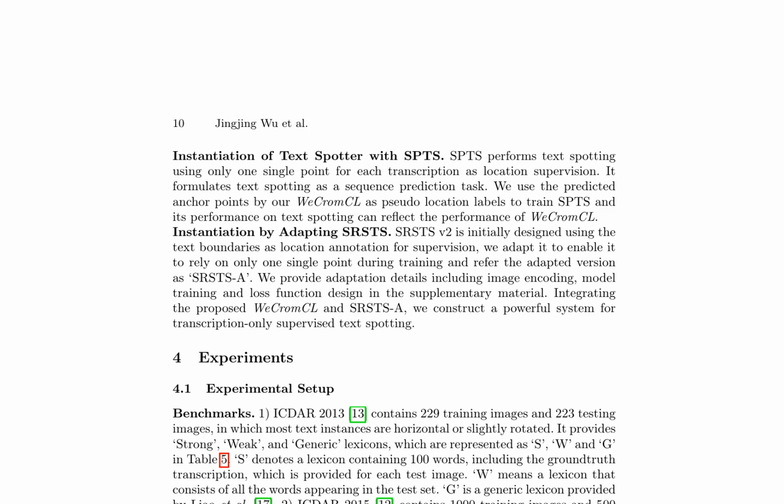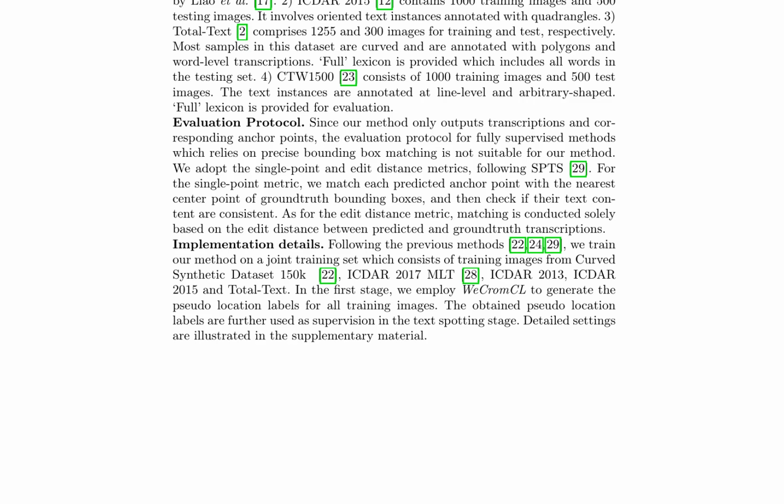Experiments are conducted on several benchmarks, including ICDAR 2013, ICDAR 2015, Total Text, and CTW 1500, using evaluation protocols suitable for the method. The results show the potential of WeCromCL in enhancing modeling robustness and improving text spotting performance.